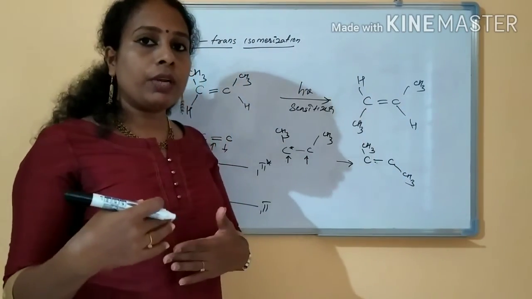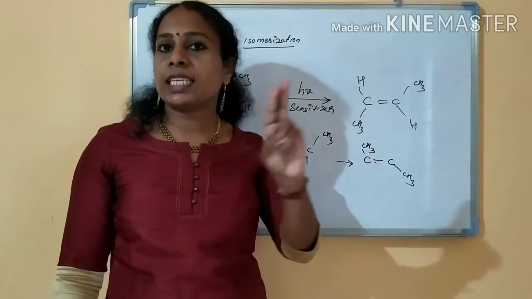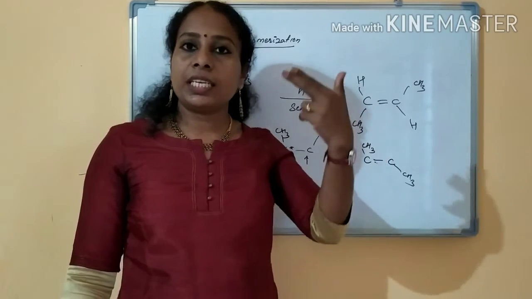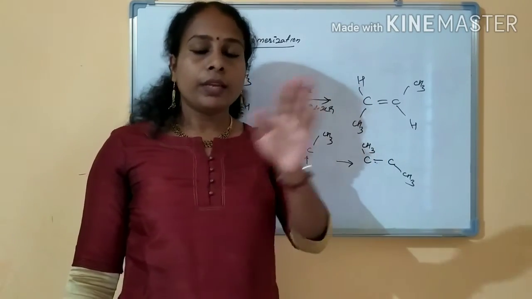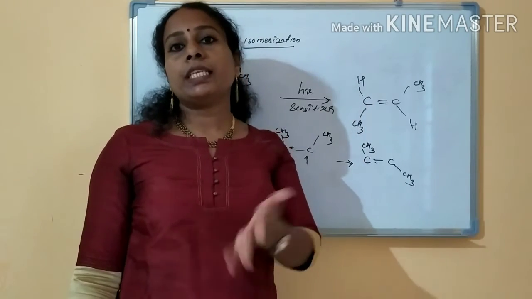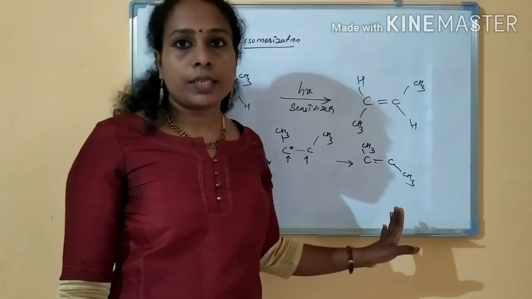Okay. Then what will happen? Again spin reversal will happen. Two spin reversals, one at the excited state and one at the de-excited state. Then the trans isomer will form. It will be de-excited, then there will be a spin reversal to the singlet. Okay, I will write a summary, then you will understand.